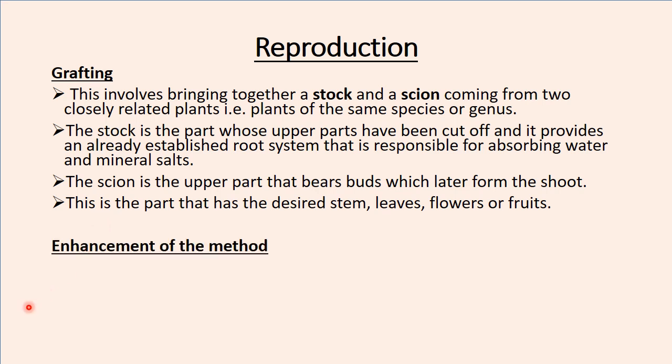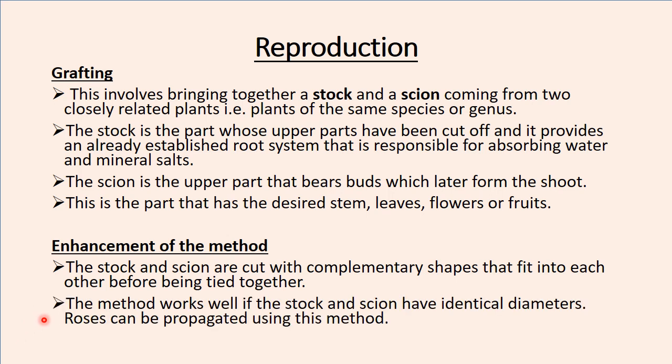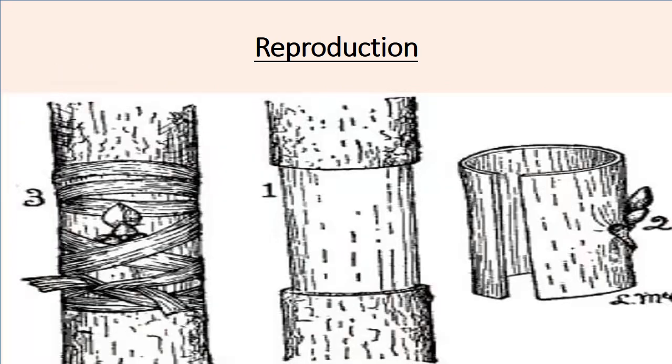So this method can be enhanced by, first, the stalk and scion being cut with complementary shapes that fit into each other before being tied together. Also, this method works well if the stalk and scion have identical diameters. An example of a plant that can be propagated using grafting is roses. So next we look at a process called budding.